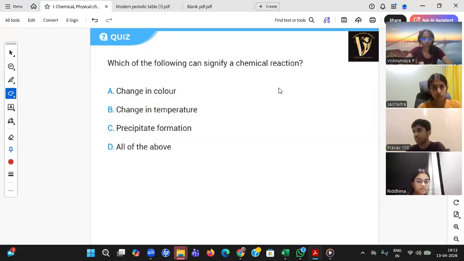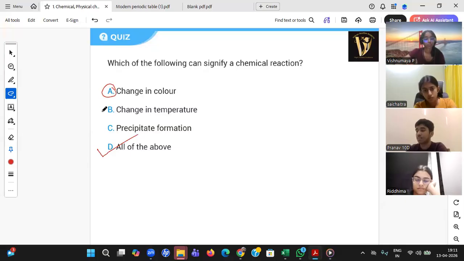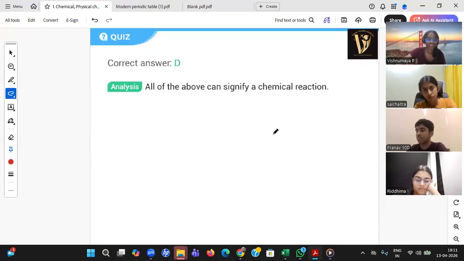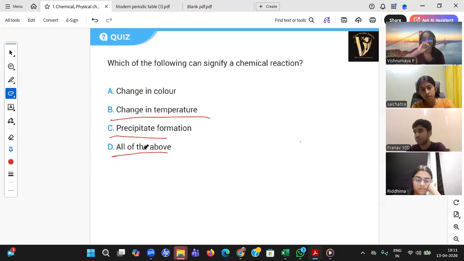I'm sure everybody will give the right answer to this. Pranav, right answer. Lavanika, Vishnu Maya, Ridhima, right answer. Sai Chaitra, right answer. Vishnu Maya, these options you can directly answer with the alphabet. There is no need to type it out. If you want to practice your typing speed, that's fine. She's giving the entire answer actually, all of the above.